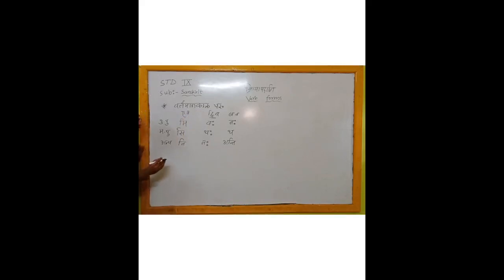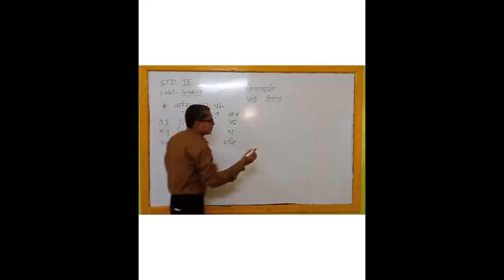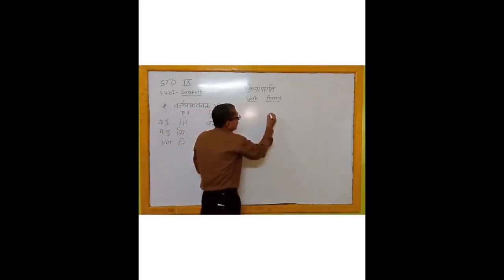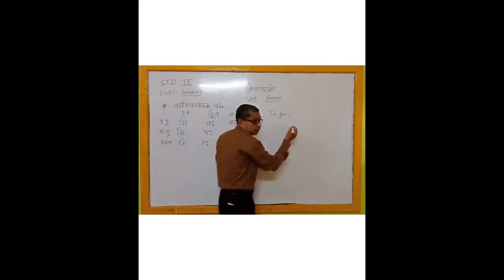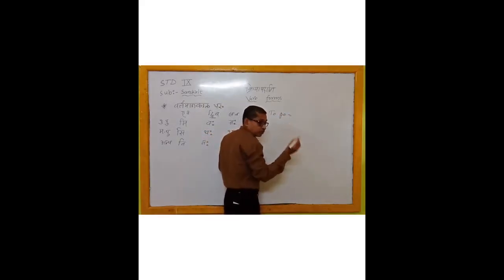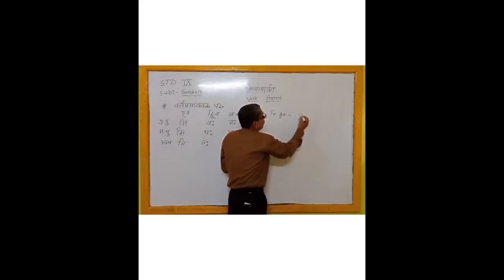On the basis of these terminations, how can we make the forms? In English, I already told you, if we want to make the present continuous of "go", we add go plus ing.